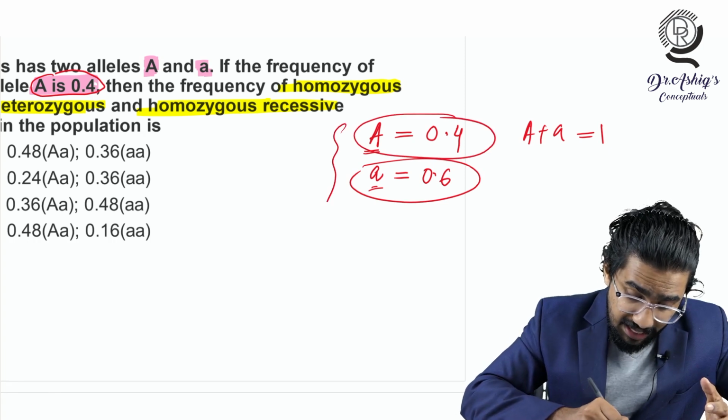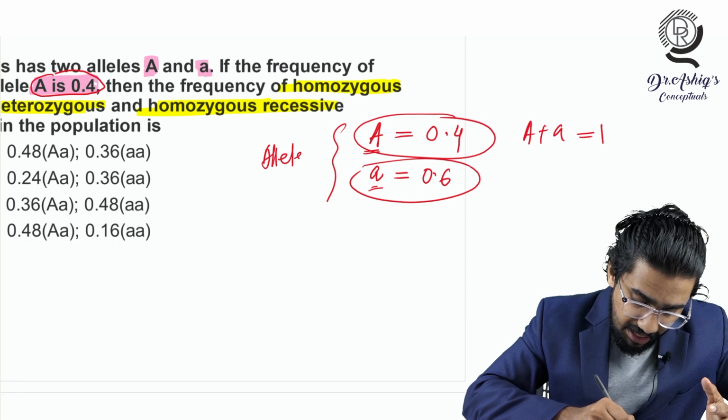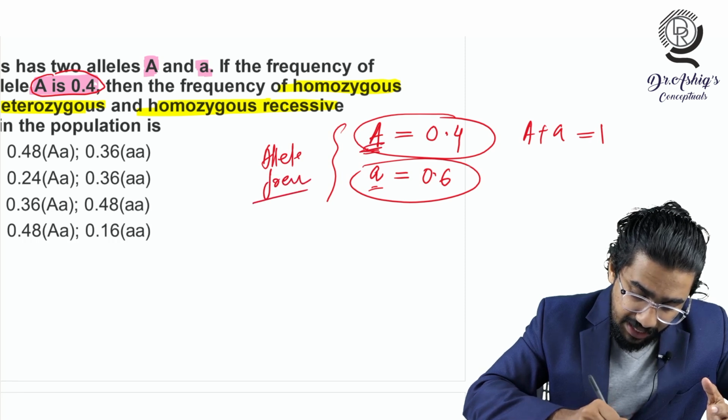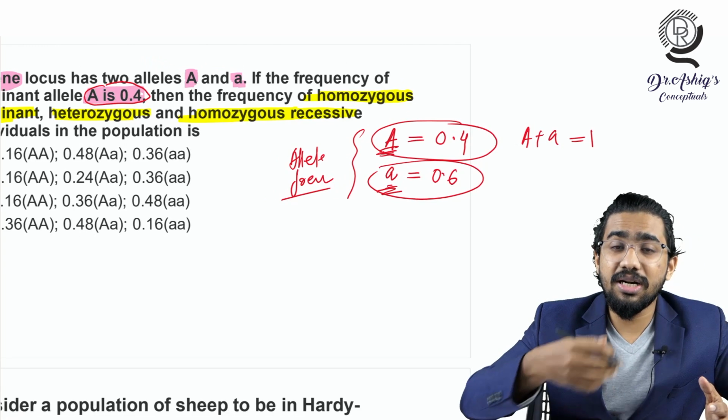So this is the allelic frequency. I am telling you this is the allele frequency. This is only an allele there, and we have to define the different genotypes there.